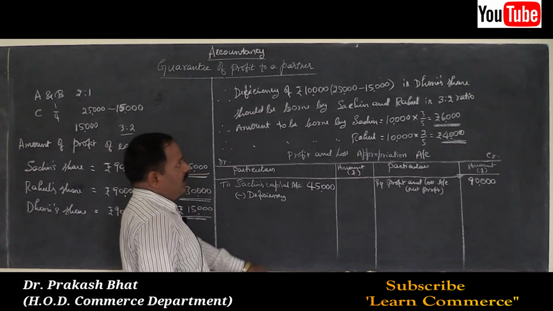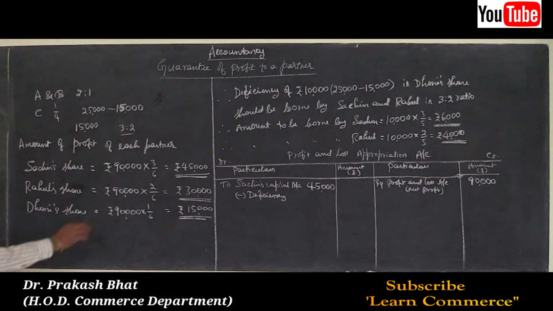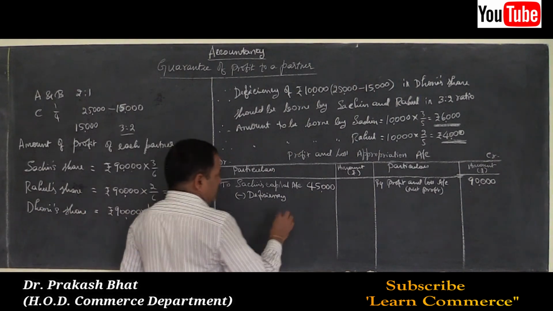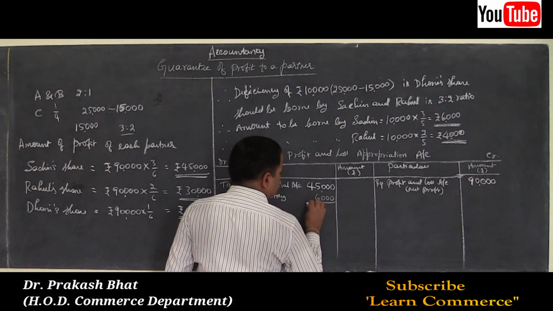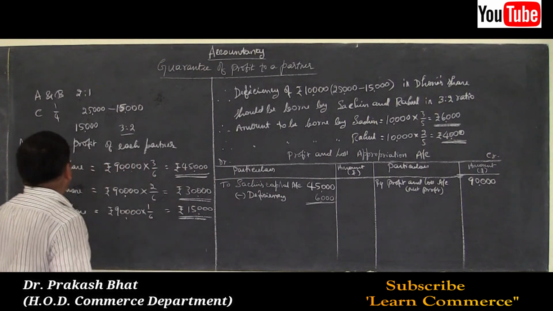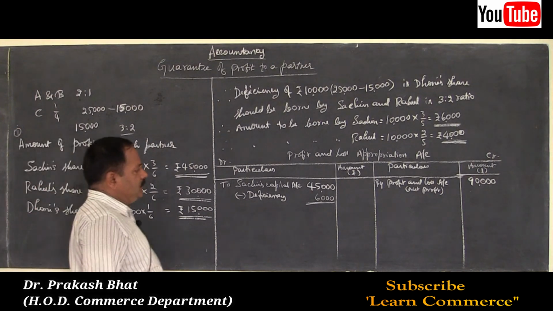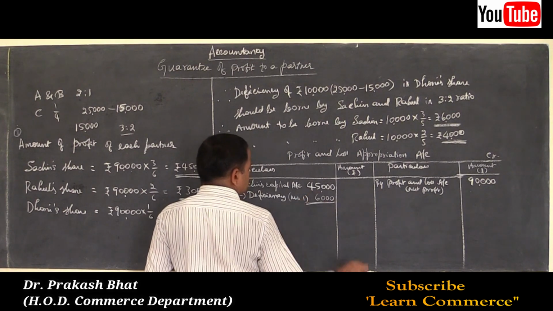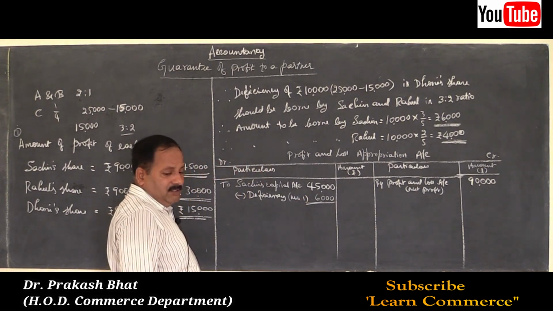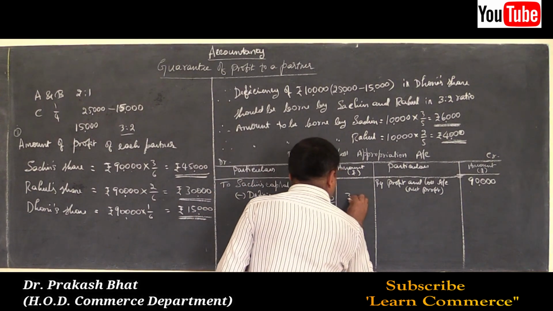How much? We have already calculated. That is 6,000. Give note number 1 to this. 6,000. So 39,000 is the net amount.